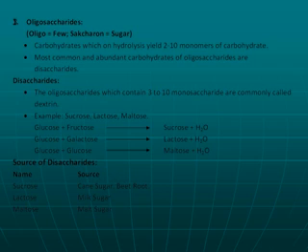Let's move to the other type of carbohydrates, the oligosaccharides. Oligo means few and saccharon means sugar. Carbohydrates which on hydrolysis yield 2 to 10 monomers of carbohydrate are known as oligosaccharides. The most common and abundant oligosaccharides are disaccharides. Oligosaccharides which contain 3 to 10 monosaccharides are commonly called dextrin. Examples of disaccharides are sucrose, table sugar; lactose, milk sugar; and maltose, malt sugar.